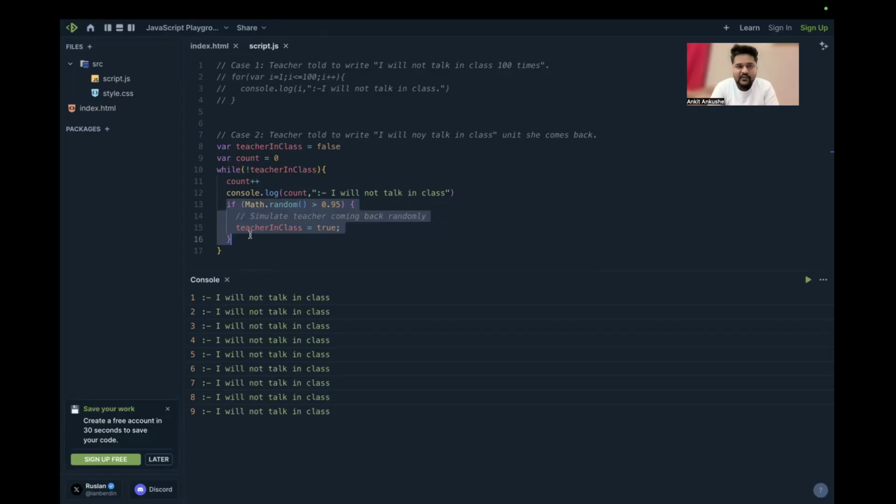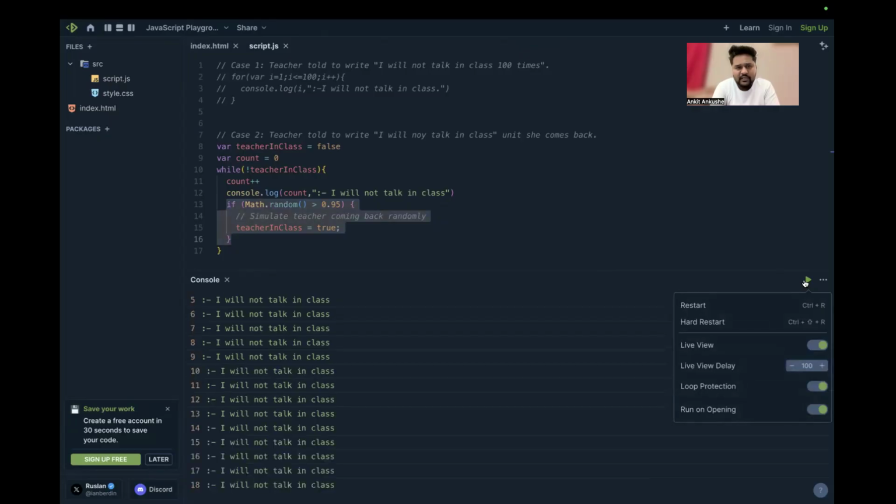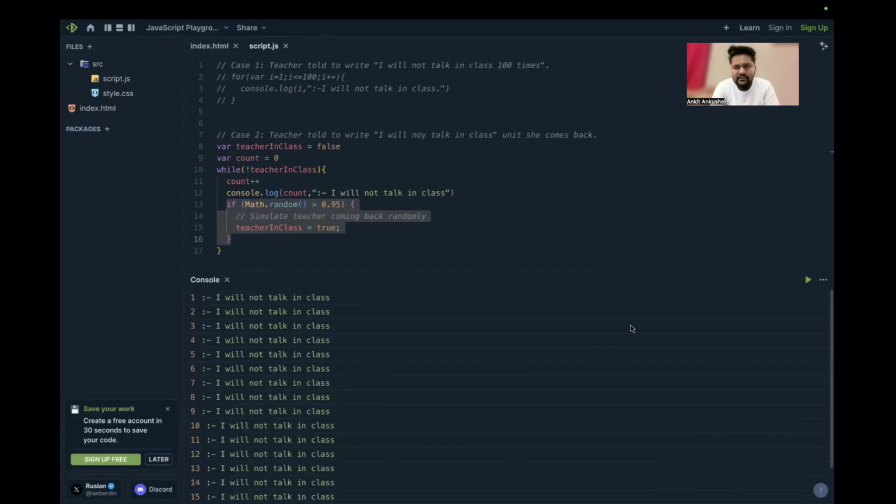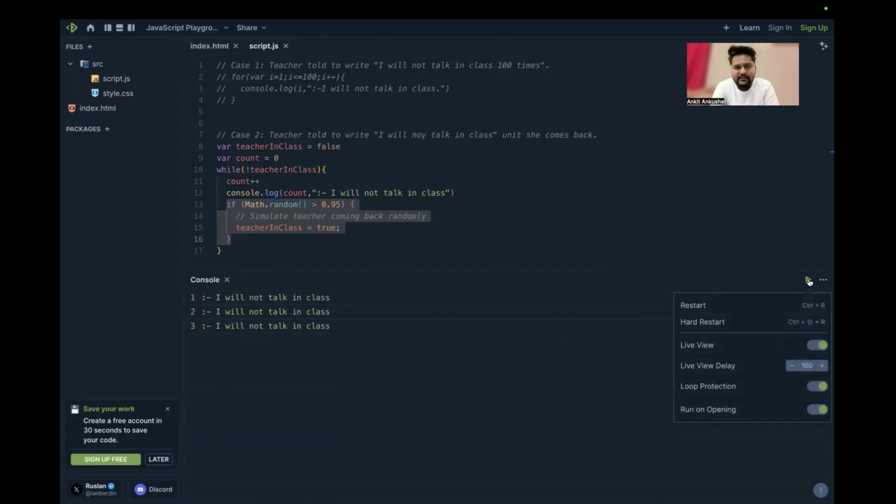If we run this code one time, let's say it printed 18 lines. Again, if we run, it printed 18 lines again. Now it printed 3, which means you are lucky here.